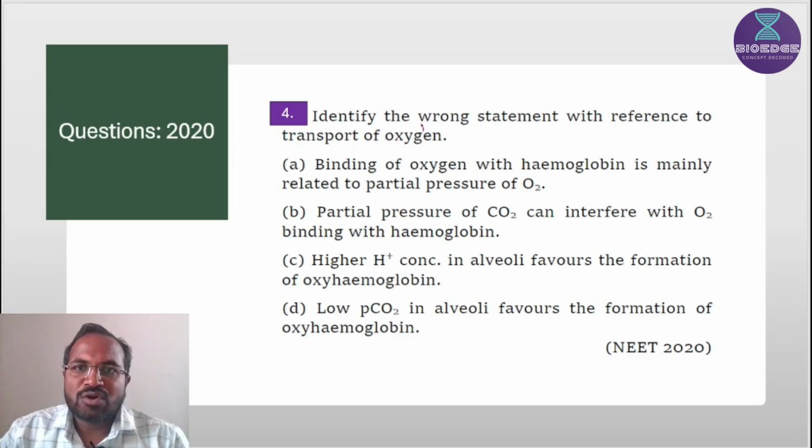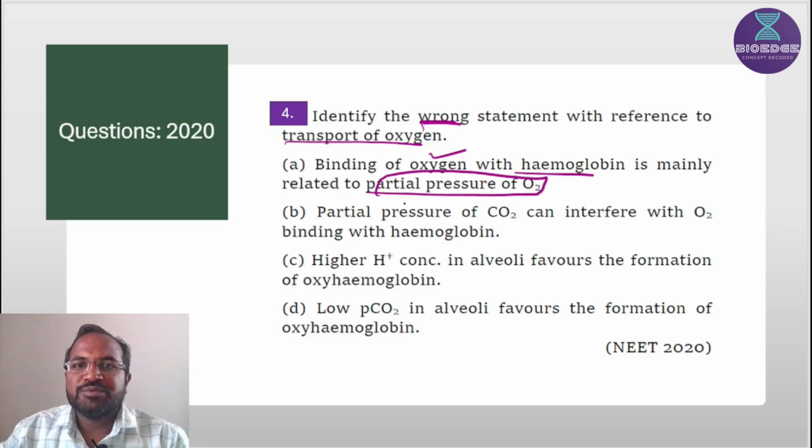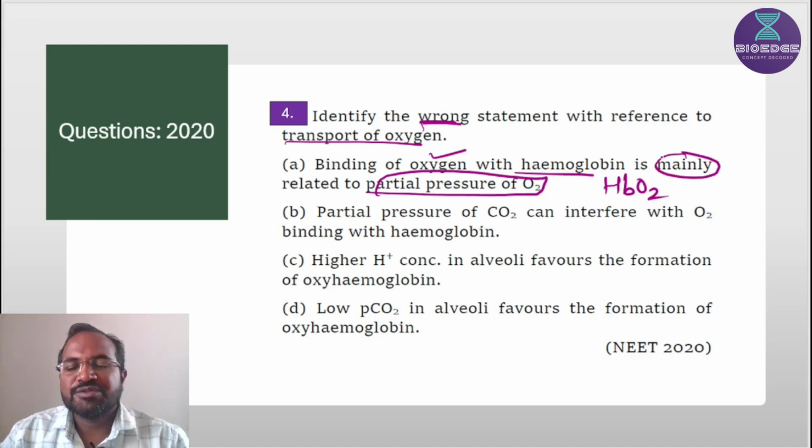Identify the wrong statement with reference to transport of gases. So binding of oxygen with hemoglobin is mainly related to partial pressure of oxygen, correct. Oxygen binding with hemoglobin and formation of oxyhemoglobin takes place at a lungs level, and there are various factors which support the formation of oxyhemoglobin. Among these factors, partial pressure of oxygen is the main factor.